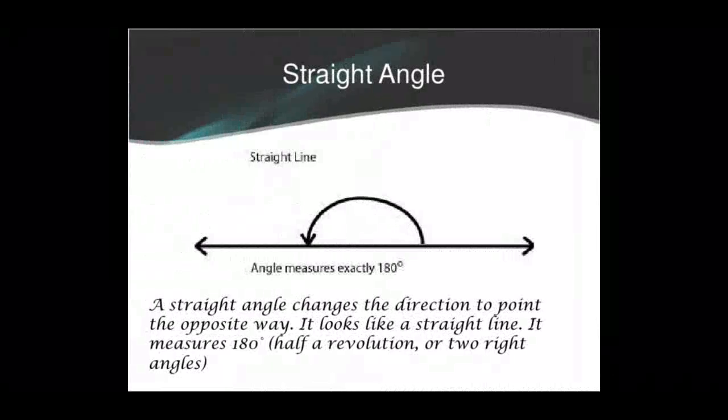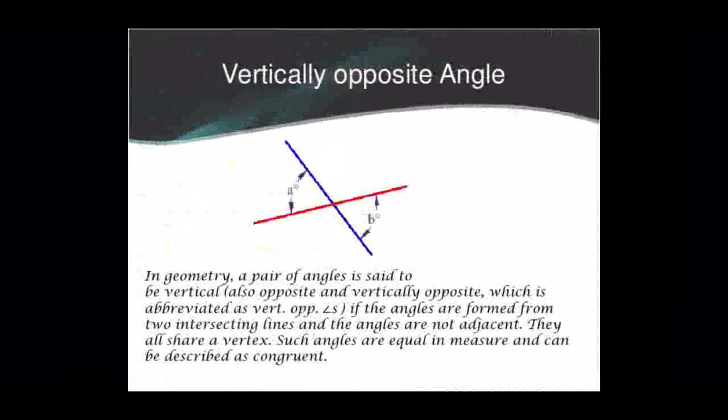Next one is the straight angle. A straight angle changes the direction to point the opposite way. That means it looks like a straight line. The angle formed in a straight line is known as a straight angle, and we all know that its measure is 180 degrees. Here you can tell it is the combination of two right angles. That's why the total is 180 degrees.